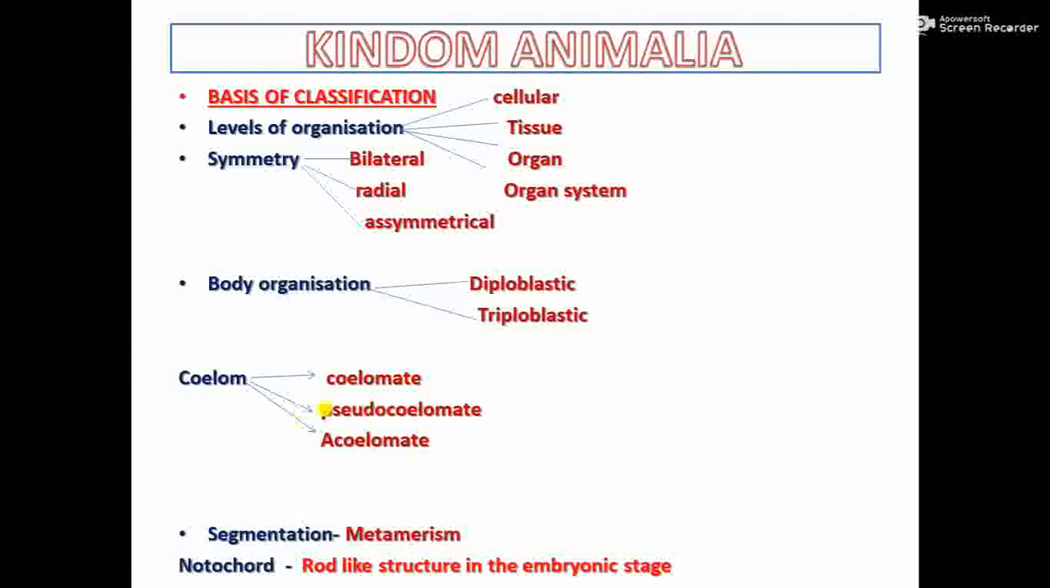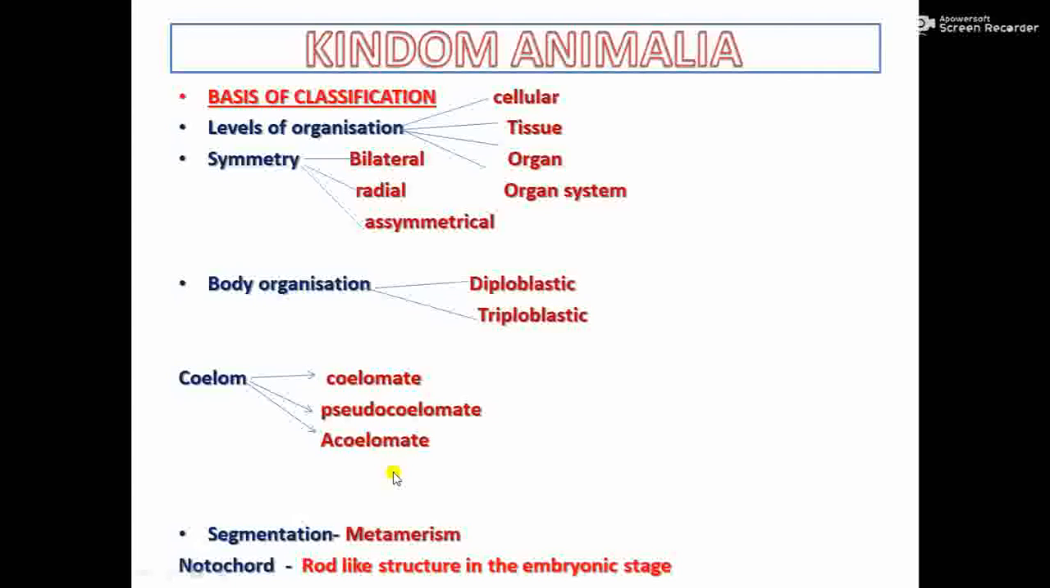Now some animals are pseudocoelomate, that is false coelom. Coelom is not developed from mesoderm. And some are acoelomate. Acoelomate means no coelom at all, like we said, asymmetrical, no symmetry. Acoelomate means no coelom or no body cavity at all. So accordingly animals are classified.